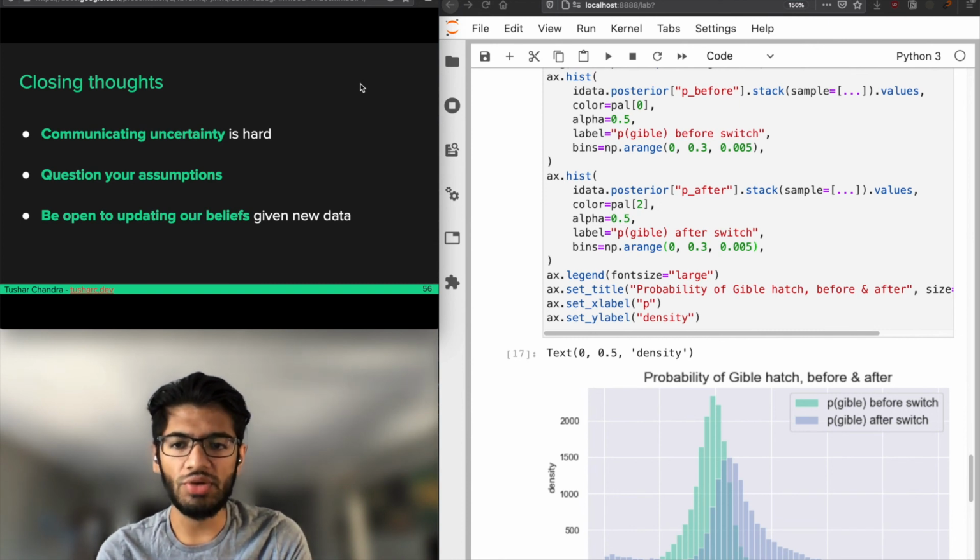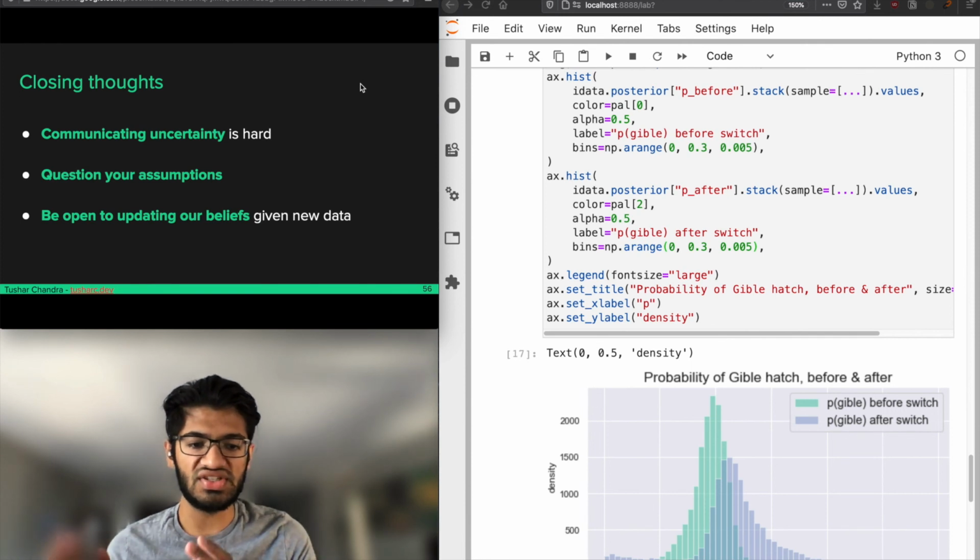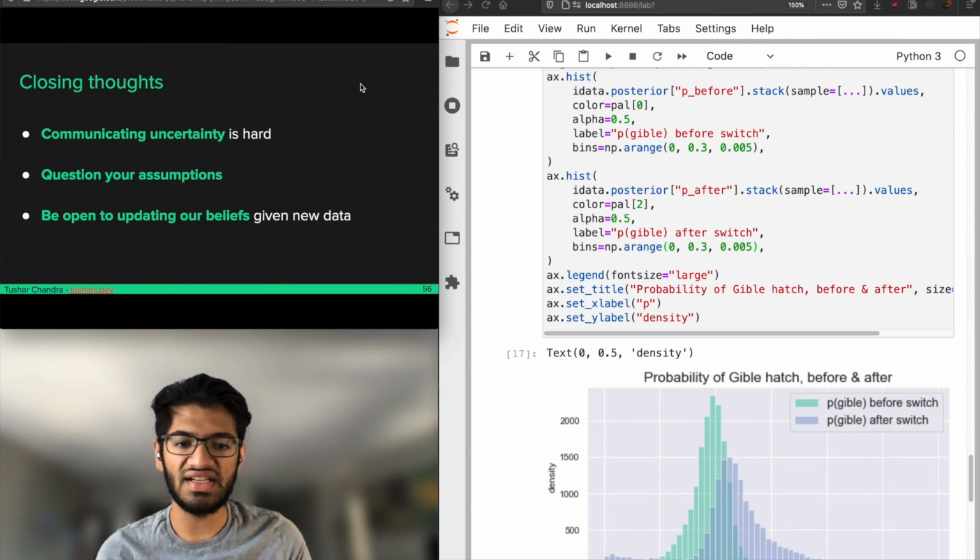And finally, be open to updating your beliefs given new data. I've said this before, but this is the heart of Bayesian inference. Updating your beliefs in the presence of new data is how we learn about the world, and it's a natural way to think about statistical problems too. You have some hypothesis, you collect some data, you build a model, and then you update your beliefs based on what the data told you. That's Bayesian inference. That's the core of everything we did today.